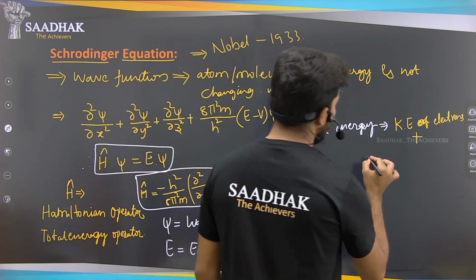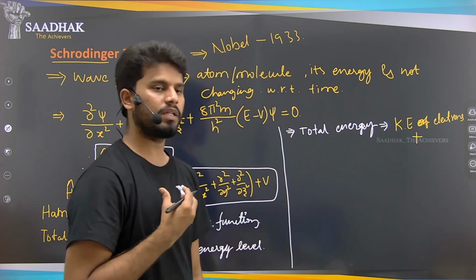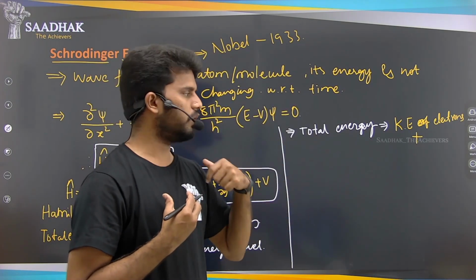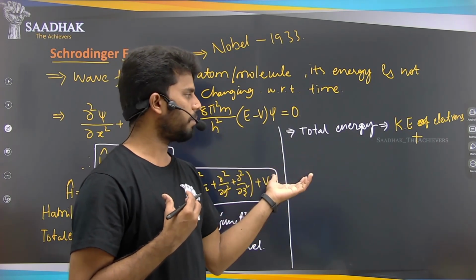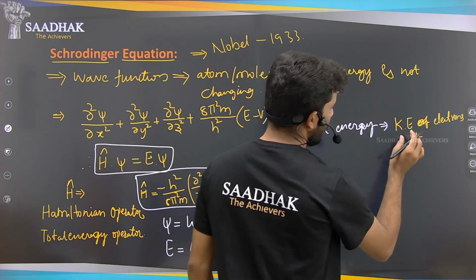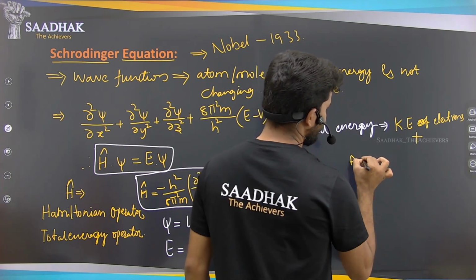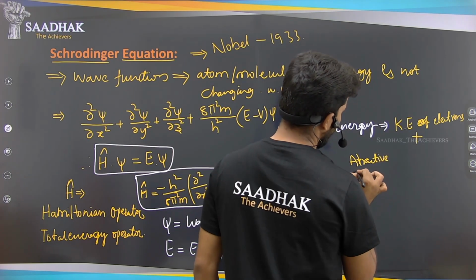The potential energy is of two kinds that we can see in this atom: the attractive potential between the nucleus and the electrons, and the repulsive potential. So we say kinetic energy of electron plus the attractive potential